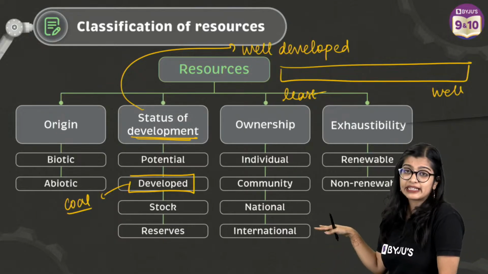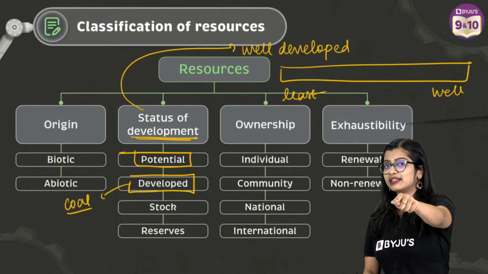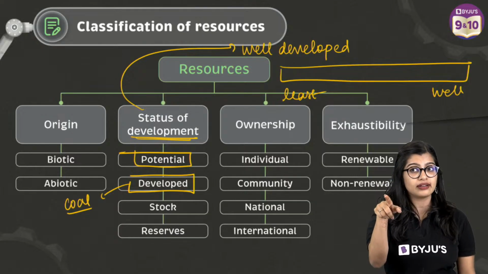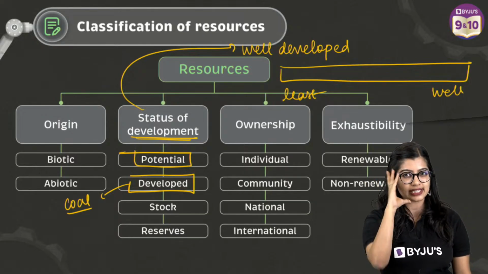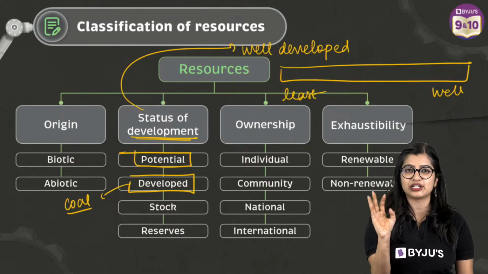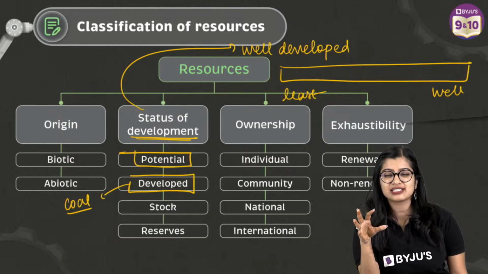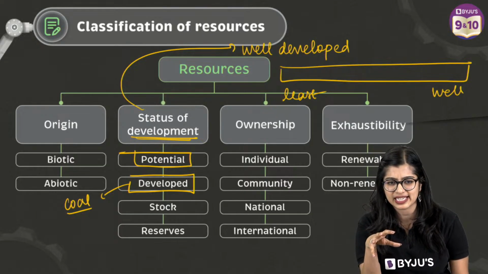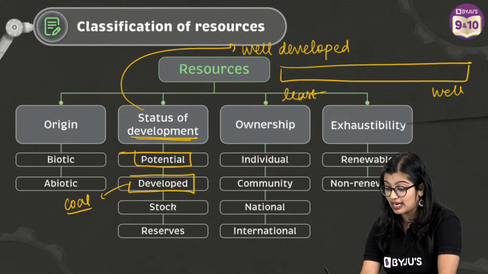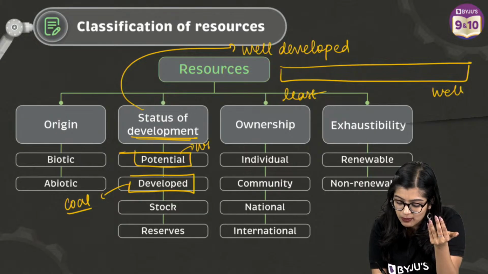But then you have potential resource also. Potential resource is like how we say this student has potential to score marks. That means this student is good, is very smart, has good intelligence, is able to understand concepts, but something he's not working hard, maybe he's not paying attention in class, or maybe he's not taking his exam seriously. Because of all of these things, there is potential, but not utilizing it to its extent. Have the ability, but probably not fully utilized, but can be utilized in the future. So that is what we mean by potential resource. Your wind energy is one such example.